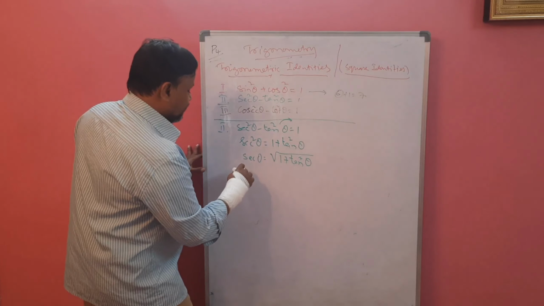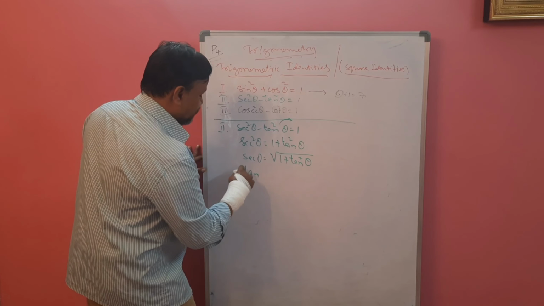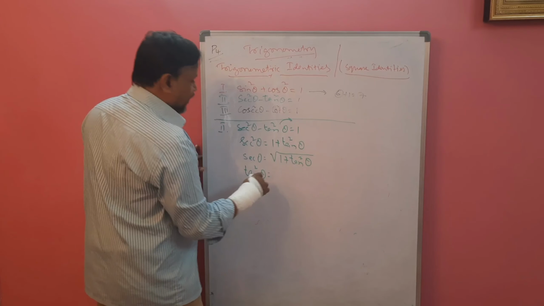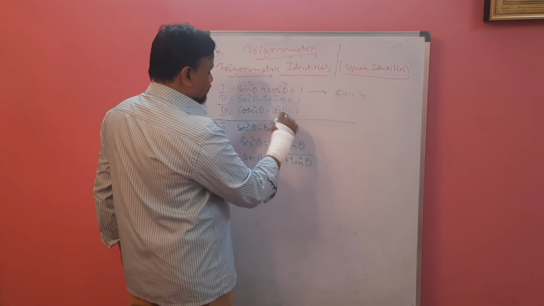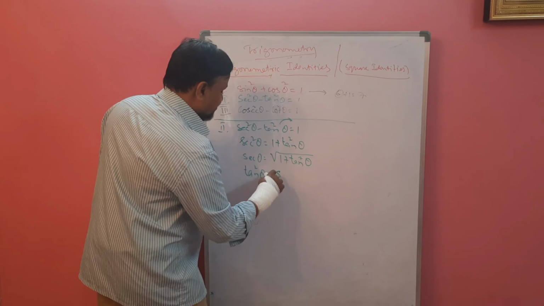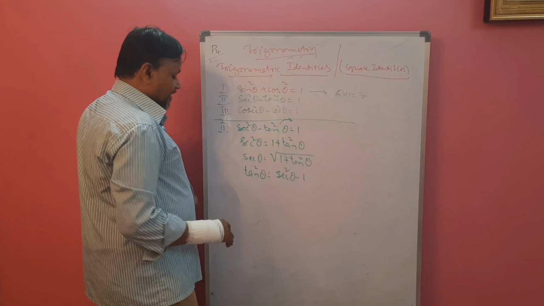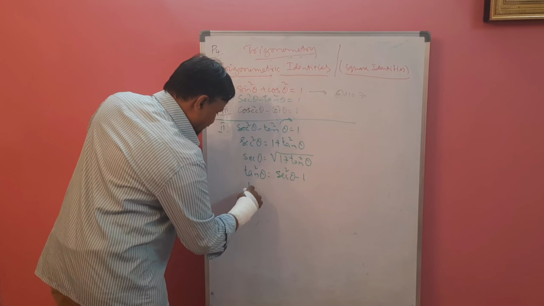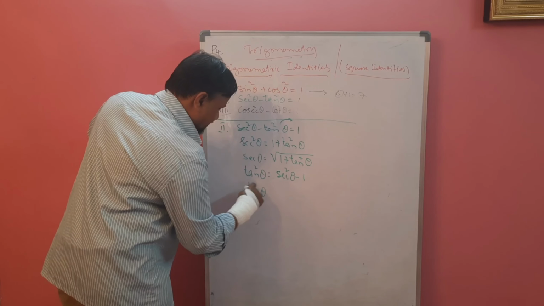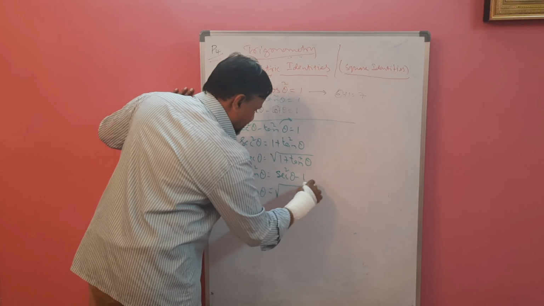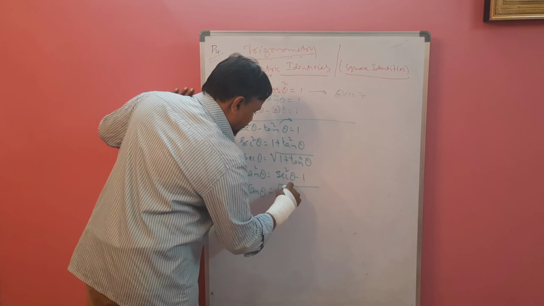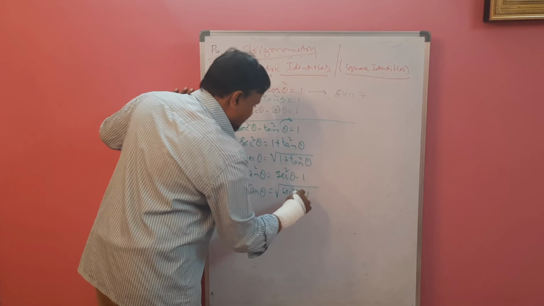If you take tan square theta, then what happened? This will change to this side. So this is nothing but sec square theta minus 1. If you want to take only tan theta, you will get root over sec square theta minus 1.